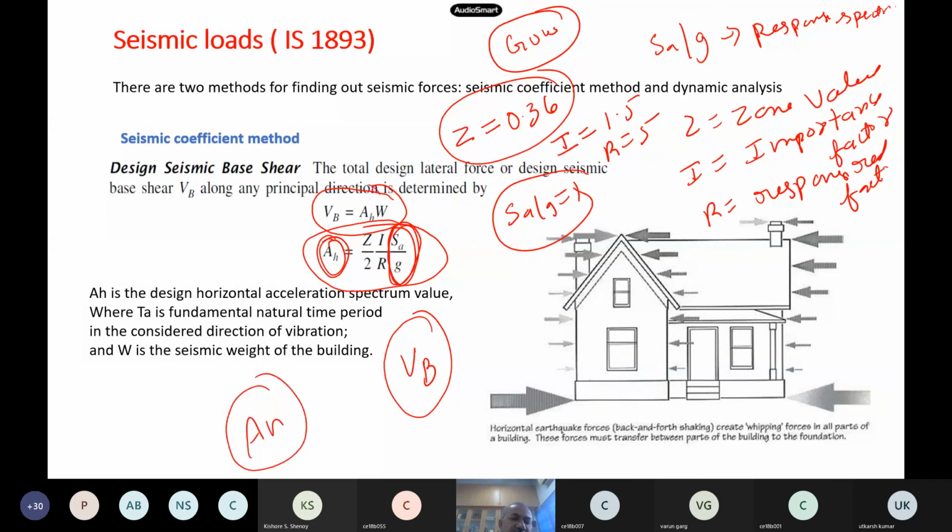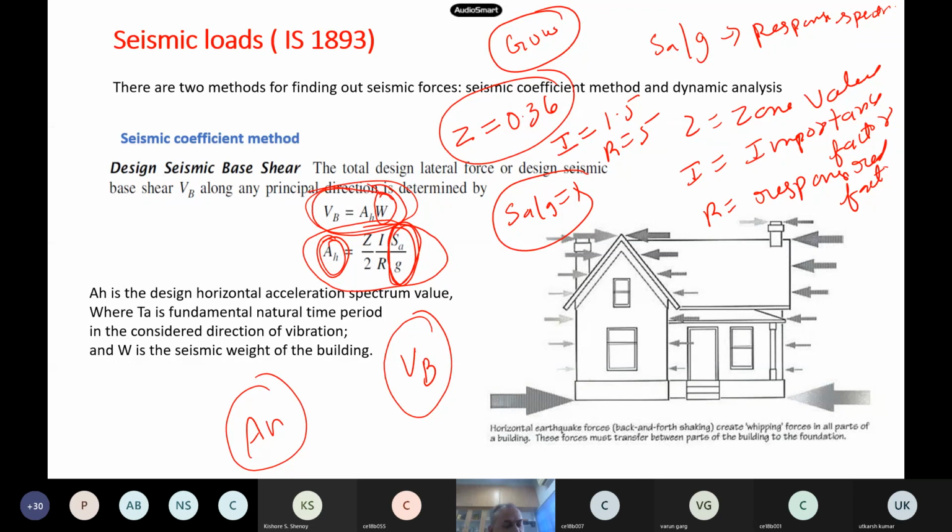Once I know Ah, I multiply by the weight. W is nothing but the weight of the building, meaning the dead load plus the imposed load. You add all those things and multiply, and I get the base shear of the building. This is how we calculate for seismic design.